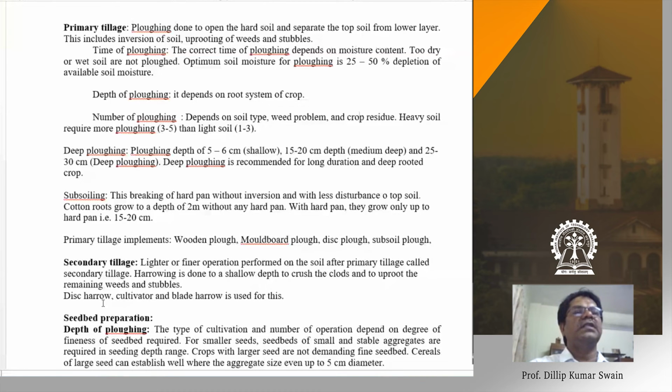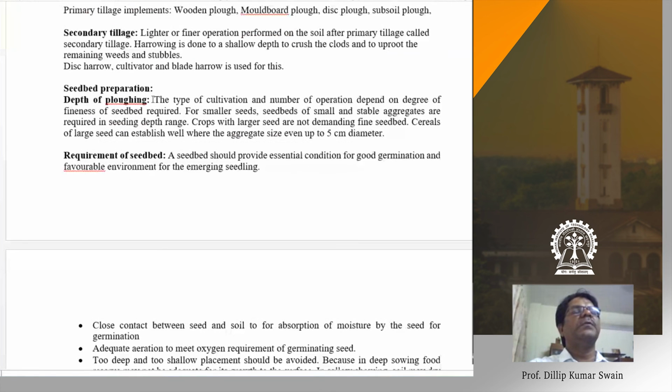The implements used for secondary tillage are the disc harrow, cultivator and blade harrow. Once you go for primary and secondary tillage, the soil is in a condition where you can go for seedbed preparation or the sowing of the seeds. That can be done only after primary and secondary tillage. Seedbed preparation depends on the type of crop and cultivation. Crops with larger seeds do not demand a fine seedbed, and cereals with large seeds can establish well where the aggregate size is even up to 5 cm in diameter.